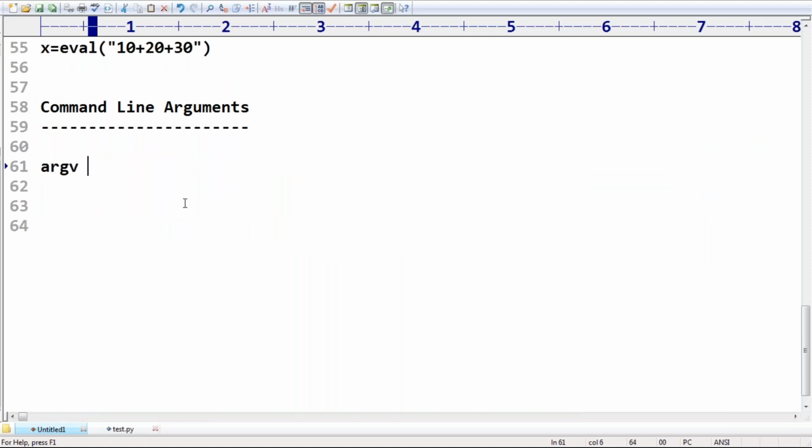argv. What is the predefined variable? argv. By using this variable, we can access the command line arguments. And argv is a list. Remember this one, sir, it is a list present in the sys module. There is one predefined module, and this predefined module is nothing but the sys module.